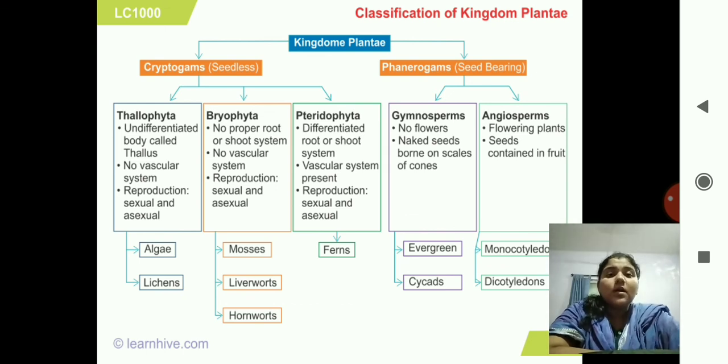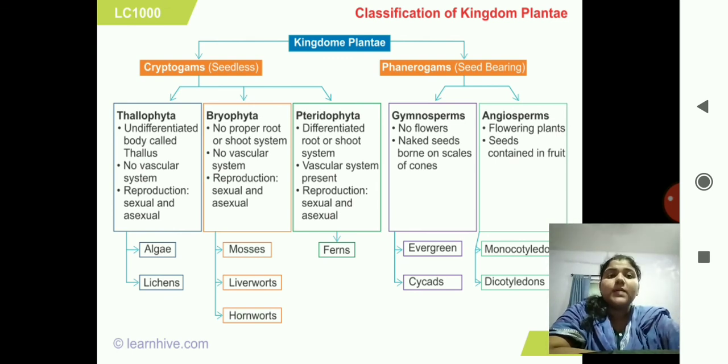You should view an algae picture in front of you, so that you can again summarize all the characteristics of algae. Next is Bryophyta, that is moss. You should remember the moss. Next, Pteridophyta, again the pteron. Pteron, what I said, means feather, so feathery plants. Example, ferns. Next, phanerogams, that is seed bearing.